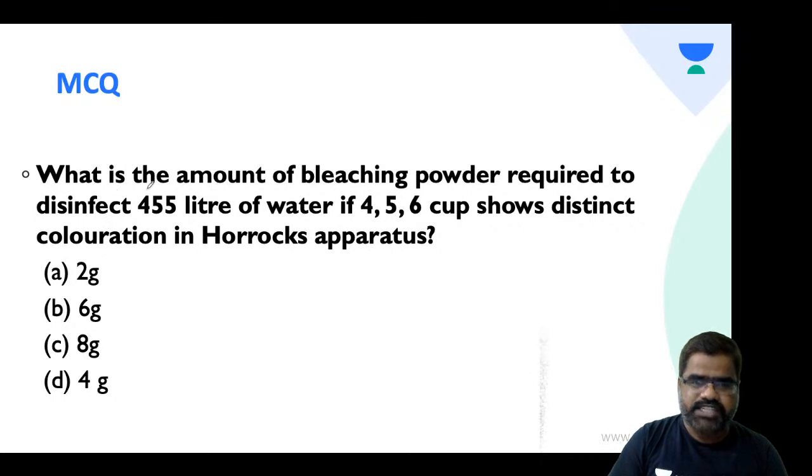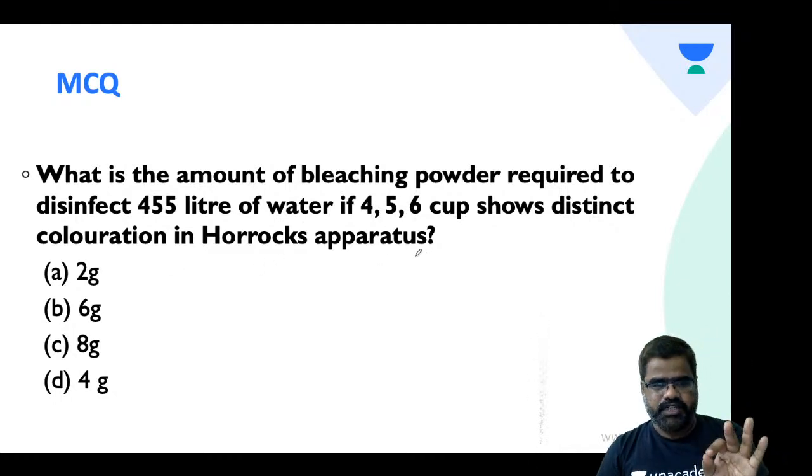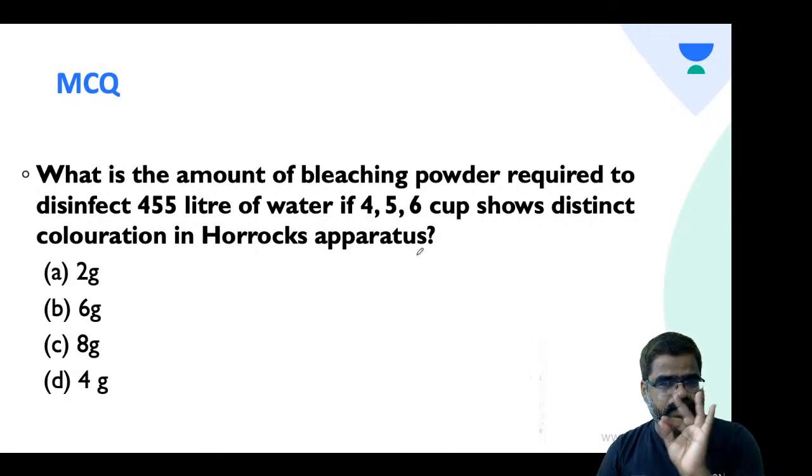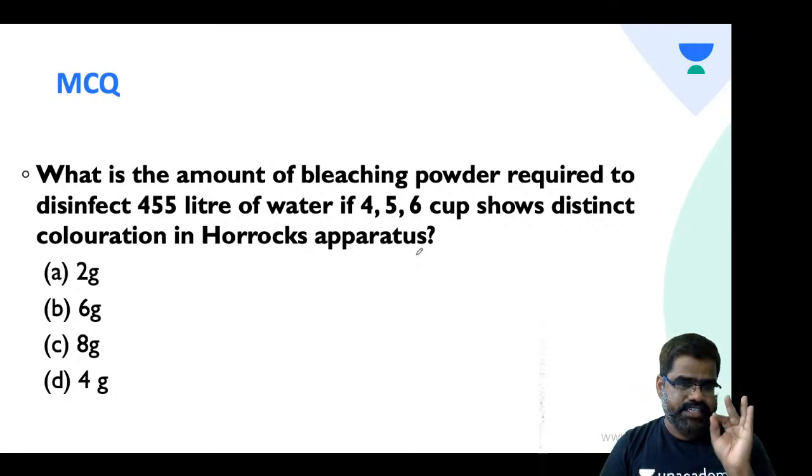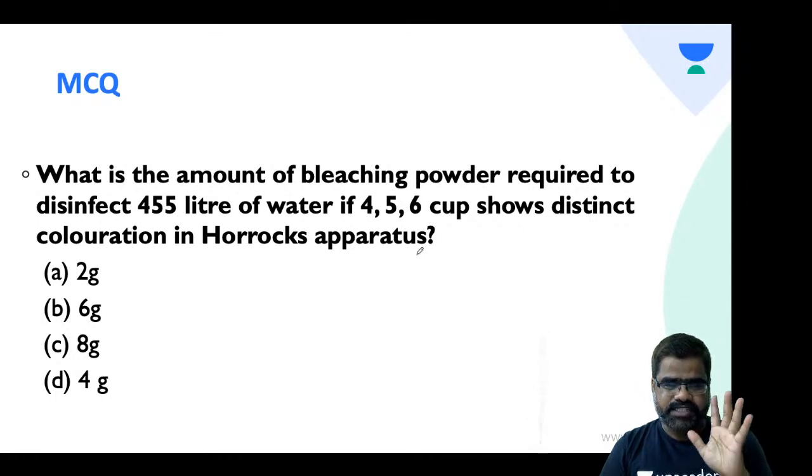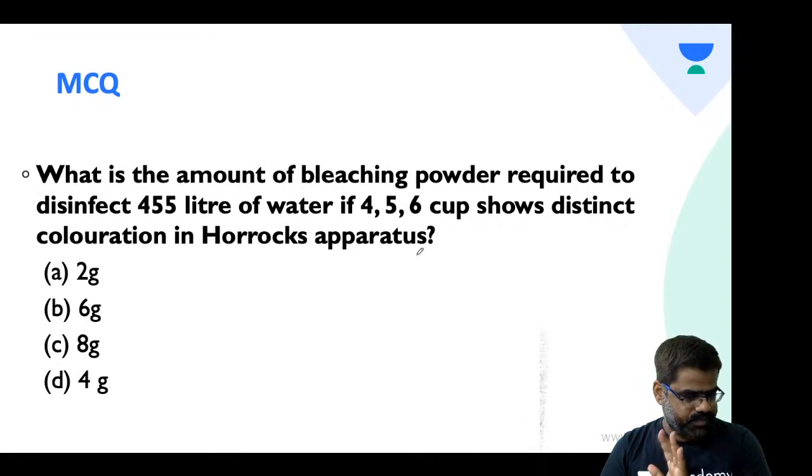For example, if the question is what is the amount of bleaching powder required to disinfect 455 liters of water if 4, 5, 6 cups show distinct coloration in Horrocks apparatus. Read the question properly, students. Is it 2 gram? Is it 6 gram? Is it 8 gram? Is it 4 gram? Try this, and then I'll be explaining the concept behind this.